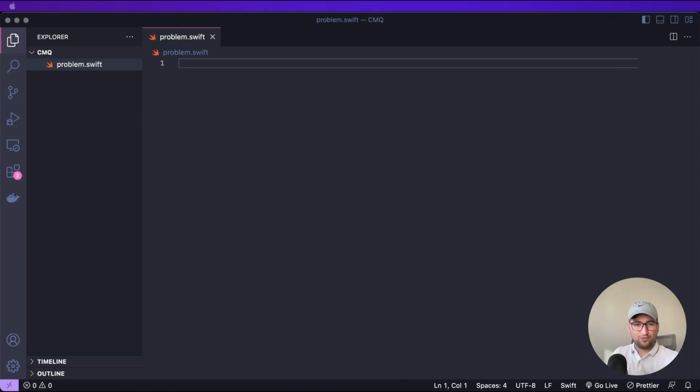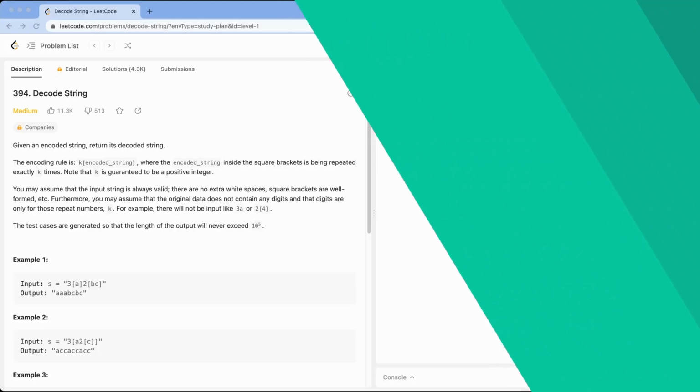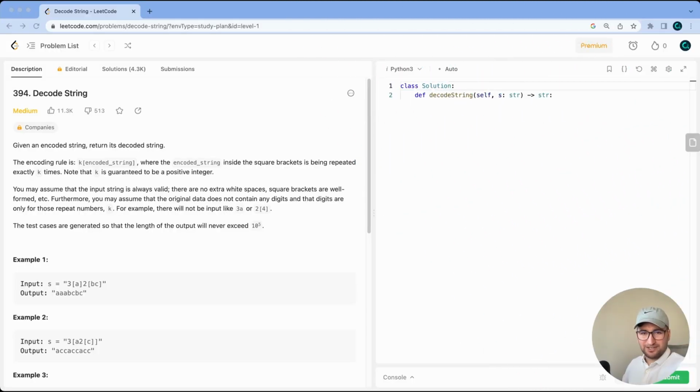Today's episode involves decoding a string, so buckle up and let's decode this mystery together. Now let's figure out the problem statement on LeetCode. Given an encoded string, we should return its decoded string. And the encoding rule is like this.